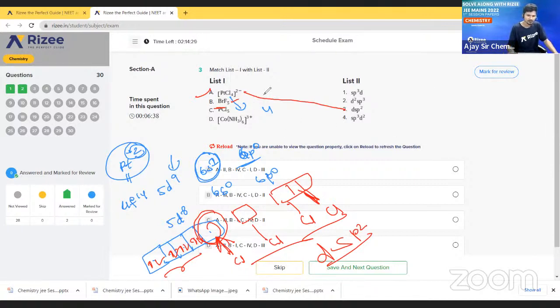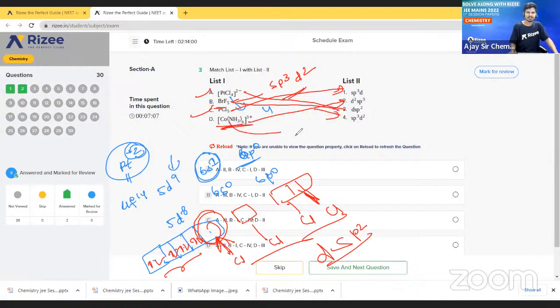sp3... this one is sp3d2. Very simple. Next, PCl5, what is the hybridization? sorry, sp3d for PCl5. It is trigonal bipyramidal. And here we will get d2sp3.